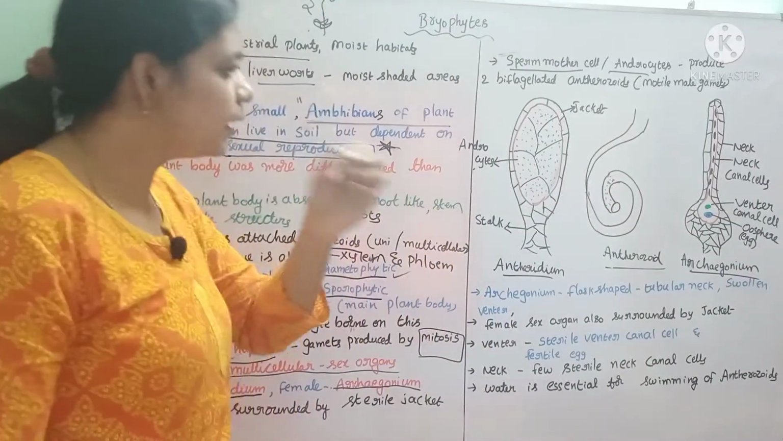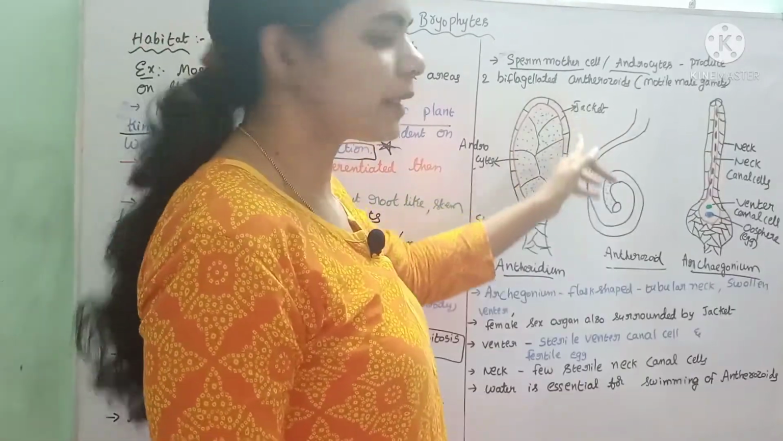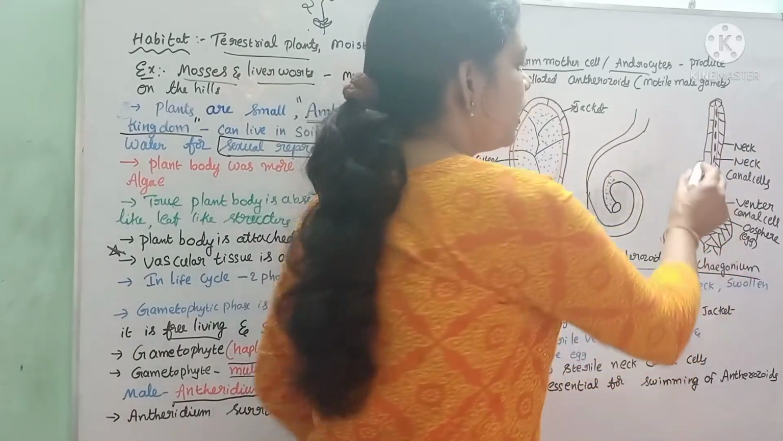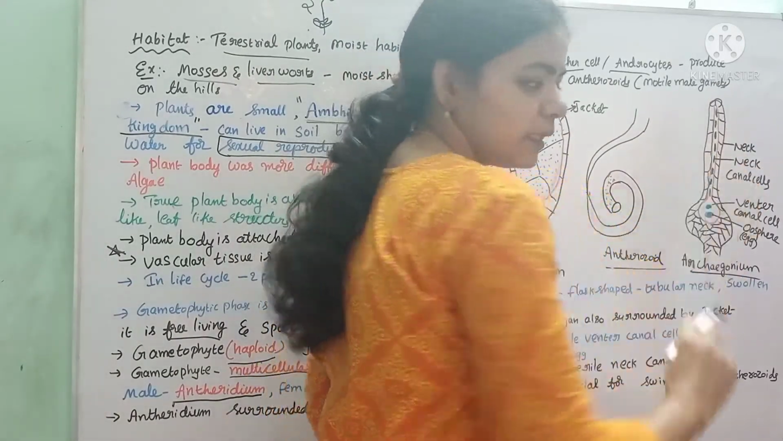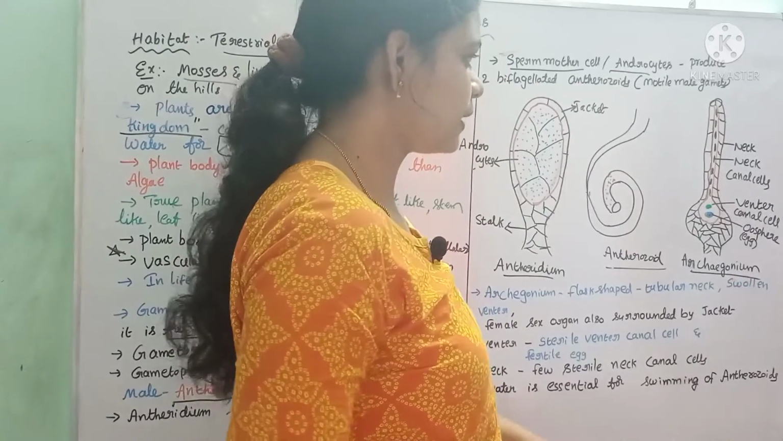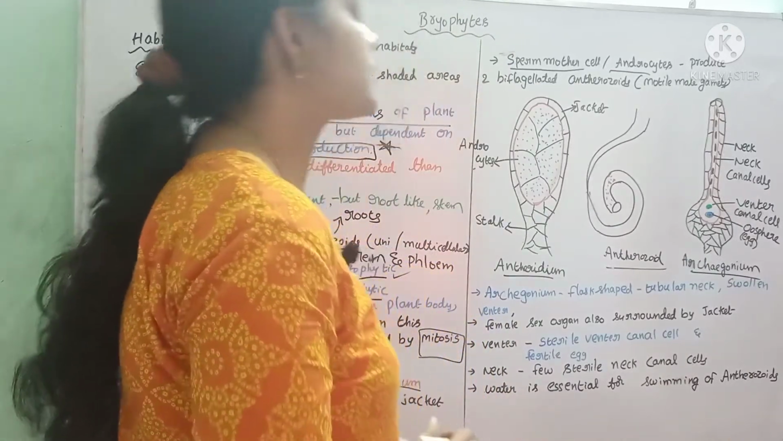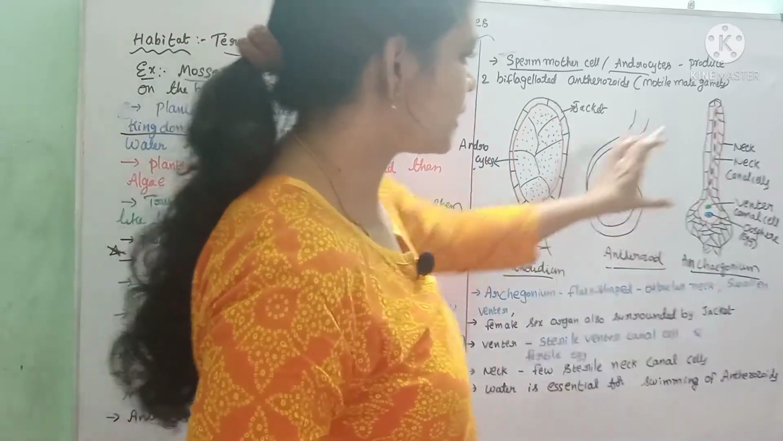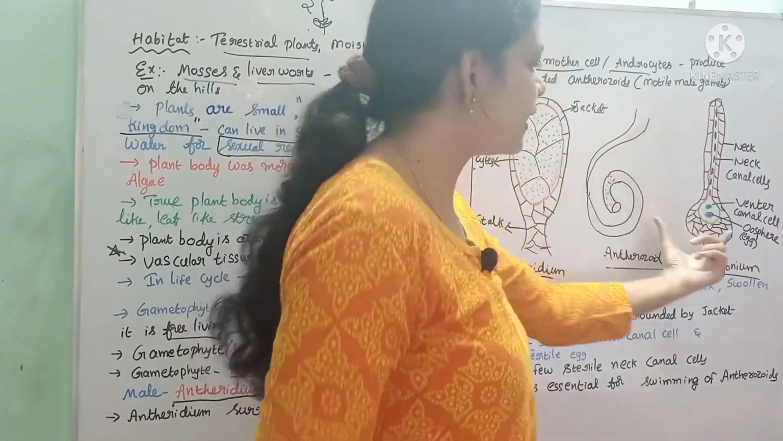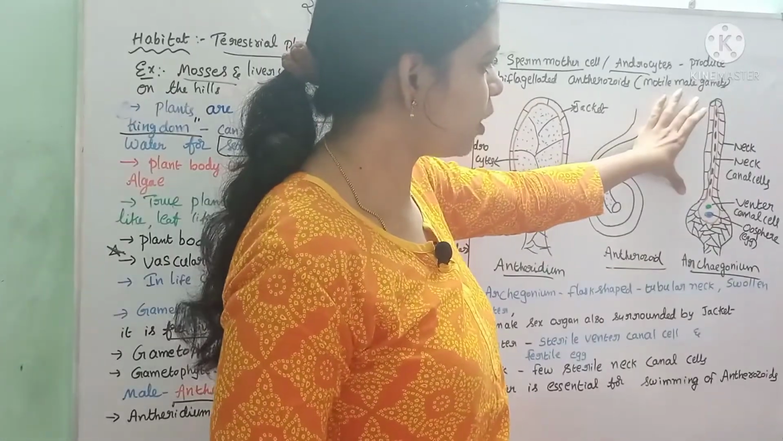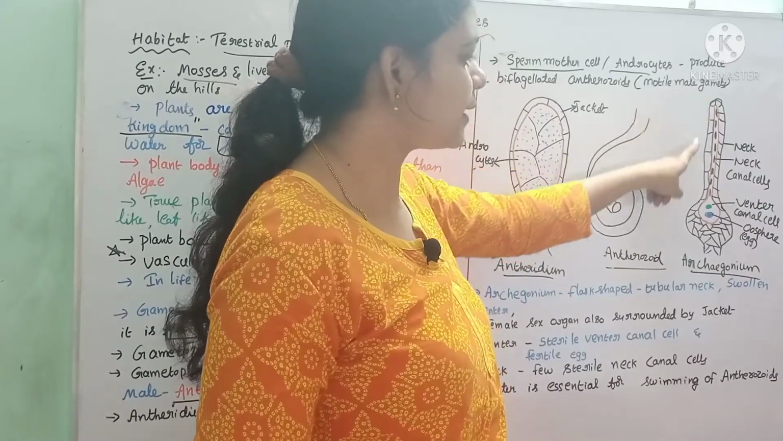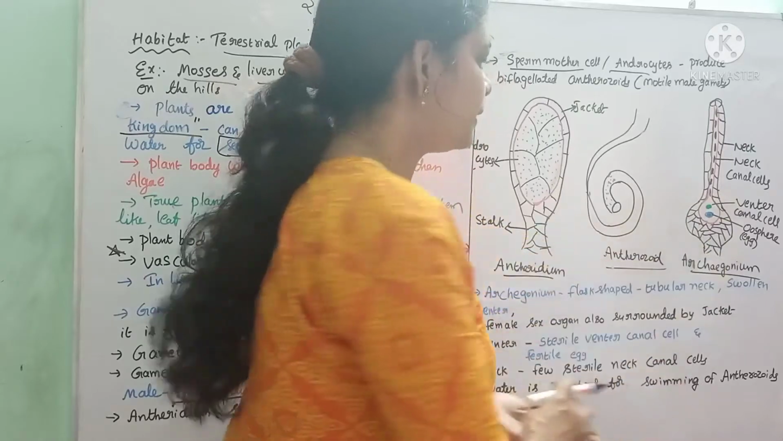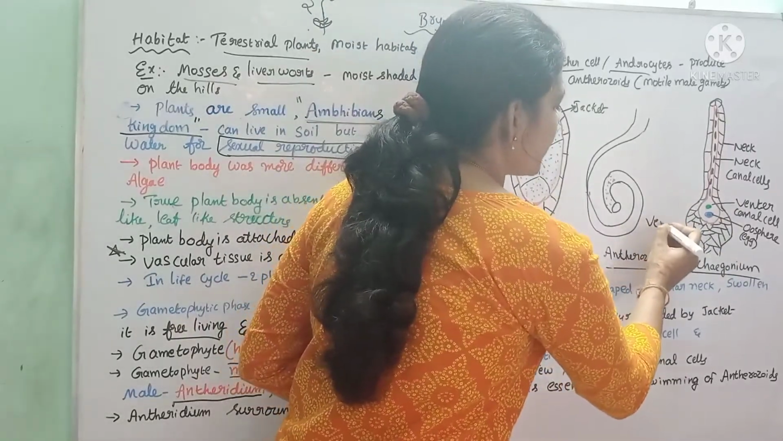Flask-shaped structure. Like the male reproductive organ, the female reproductive organ is also covered by an outer jacket. An outer multicellular jacket is present, and this female reproductive organ is divided into two parts, a tubular neck and a swollen venter. This tube-like structure is called the neck, and this swollen part is called the venter. What is this? This is the venter.